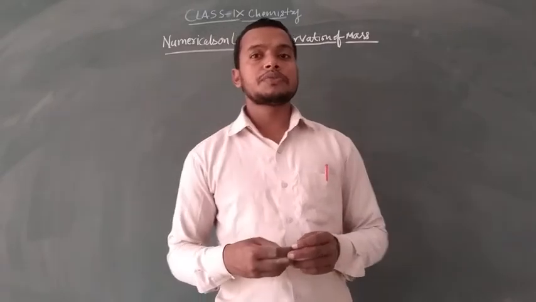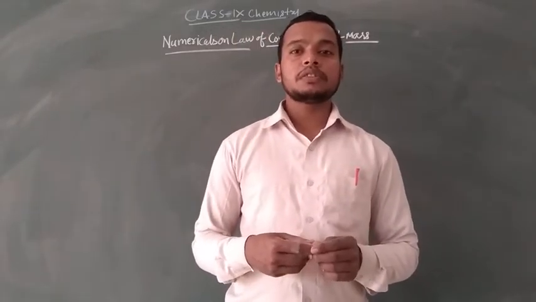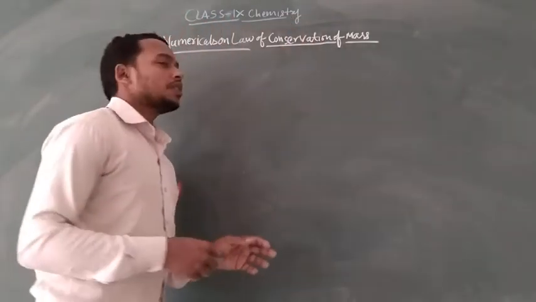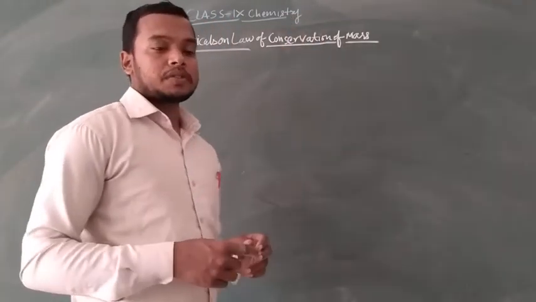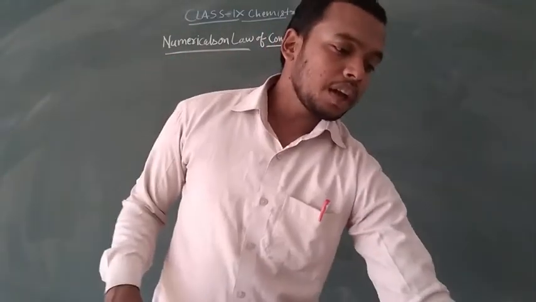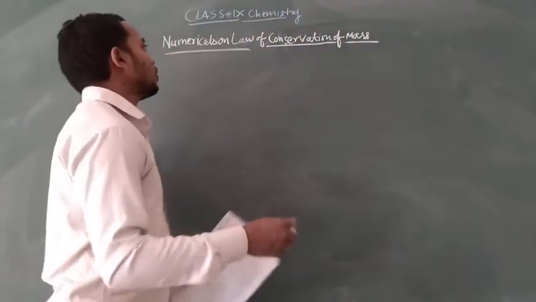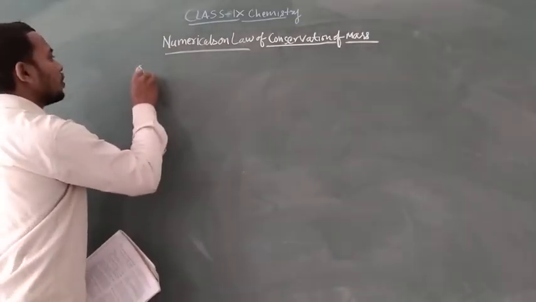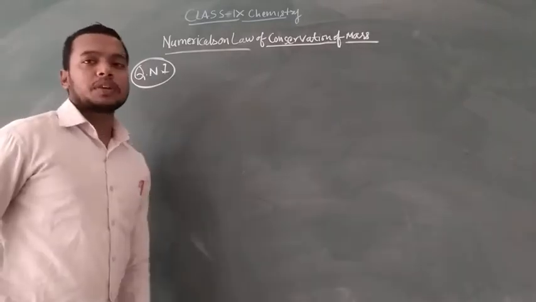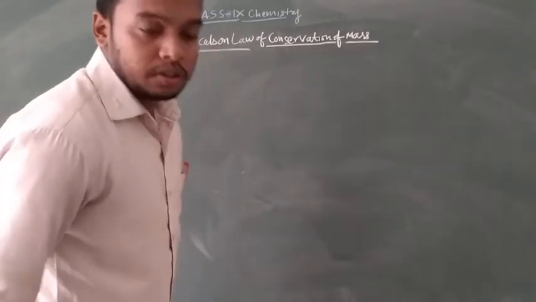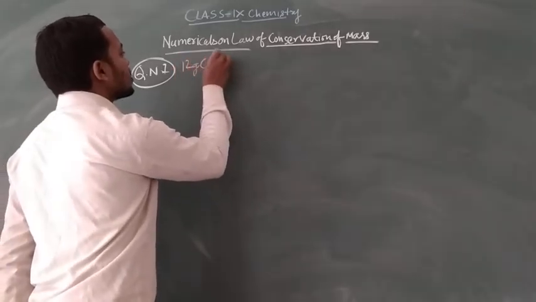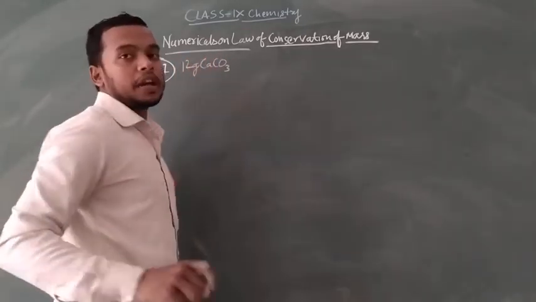On this reference we have also done some numericals based on the law of conservation of mass. Let's see one question. Question number 1: 12 gram of calcium carbonate, CaCO3. This is our calcium carbonate.